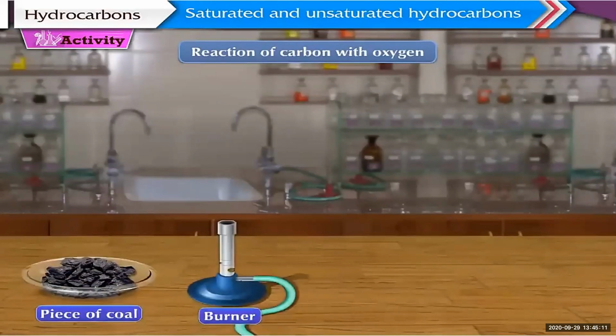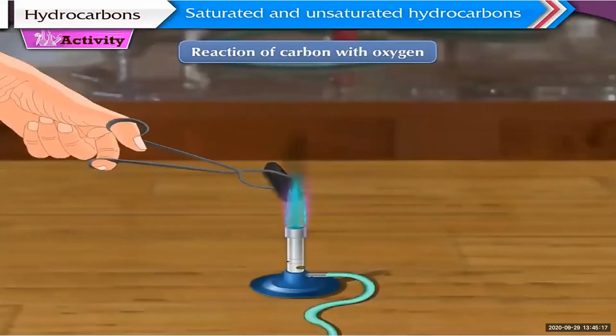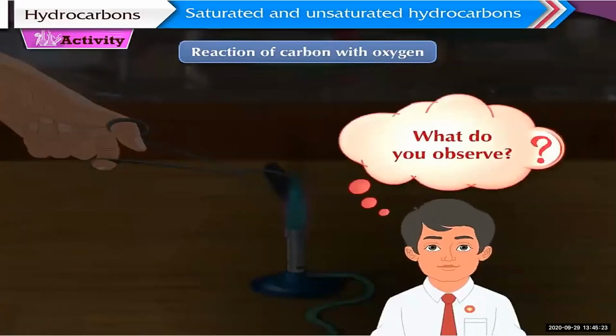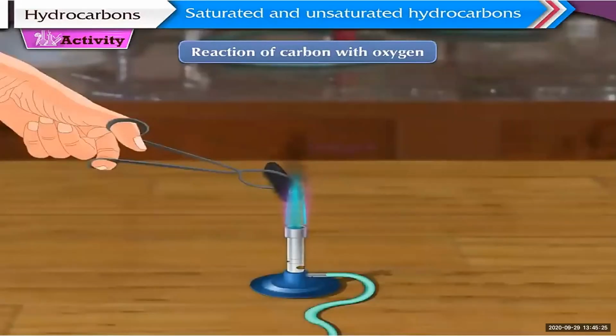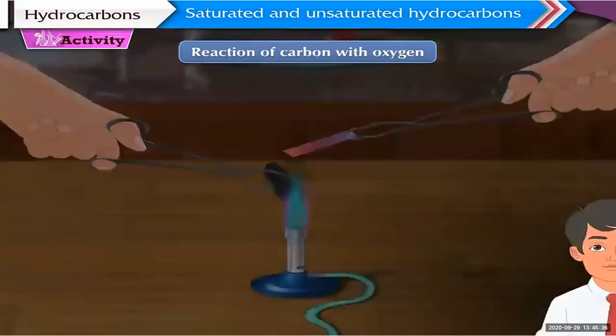Now the reaction of carbon with oxygen. The apparatus shown here is the burner, carbon is being heated there, and blue litmus paper. In the second part, the litmus paper is heated. With which gas in the air does the coal ignite?